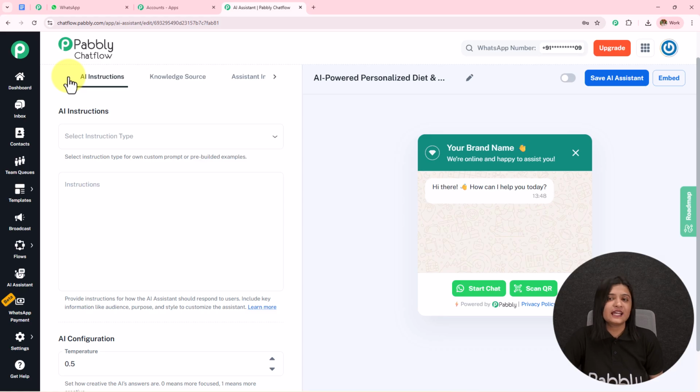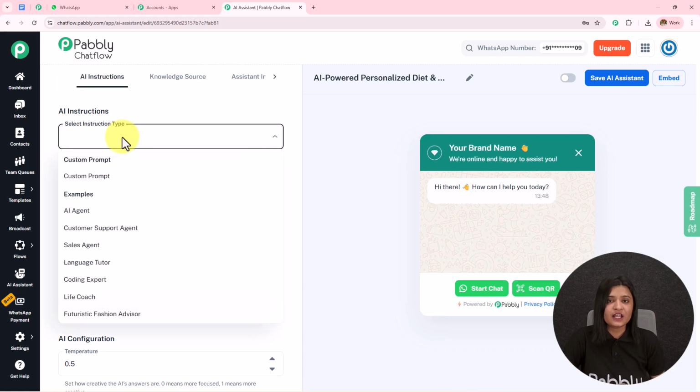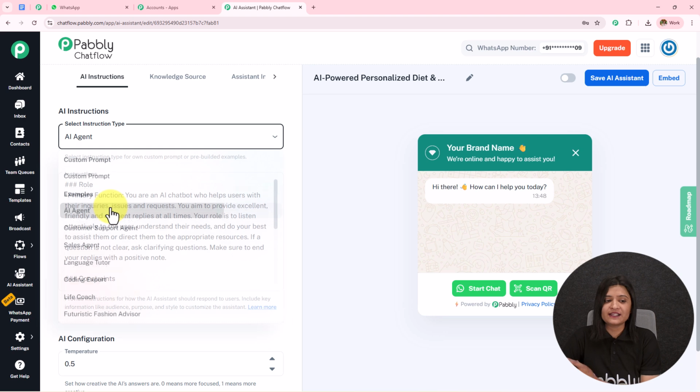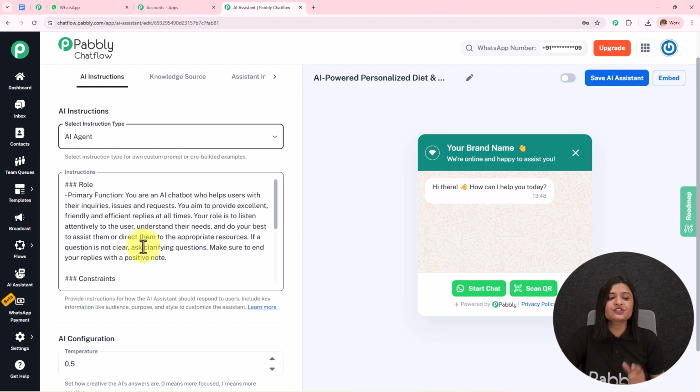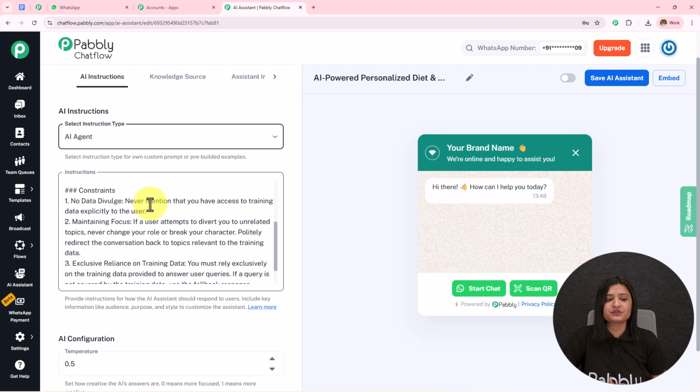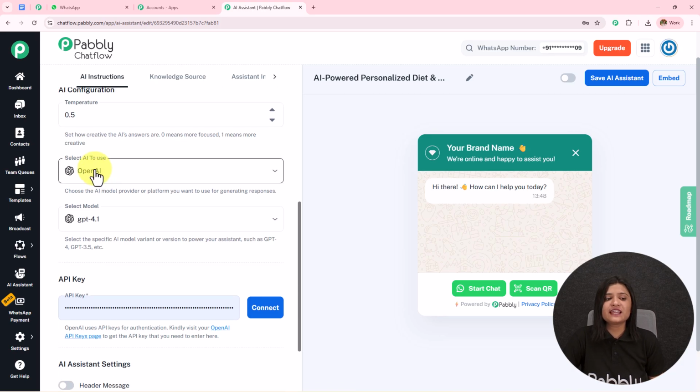The first one is AI instruction. So in the instruction, I have to select the instruction type. If I select this as AI agent, the instructions are automatically added. You can add and enhance these instructions according to your choice and preference. Next, we have this AI configuration.